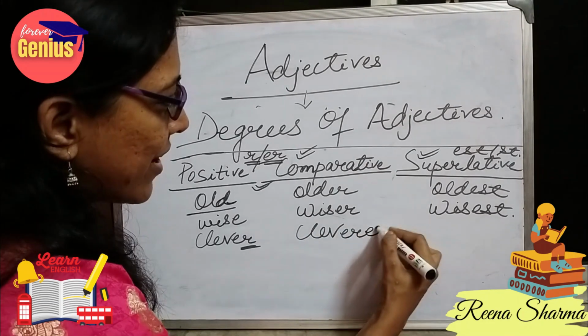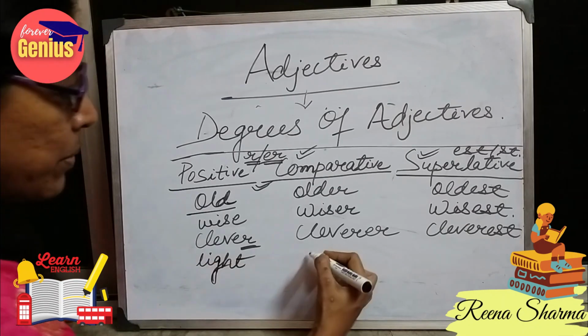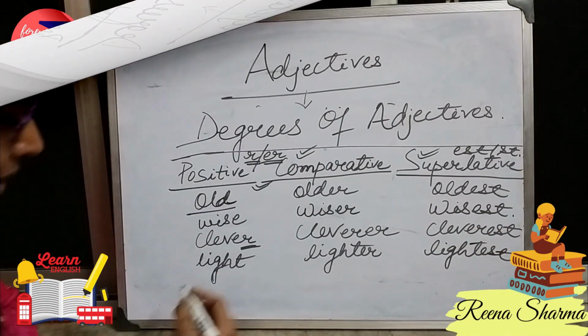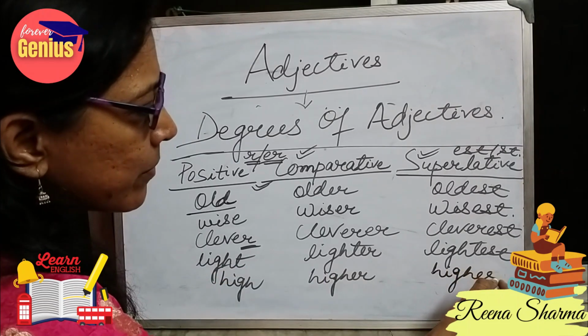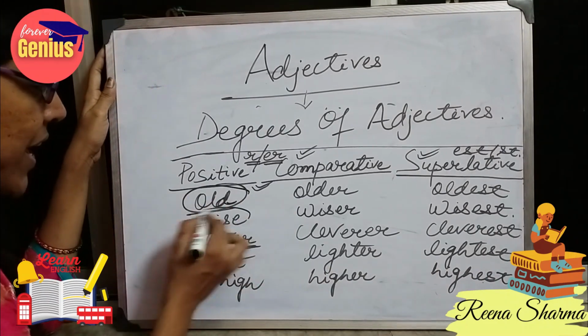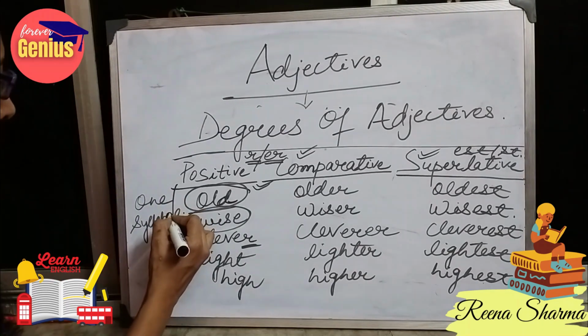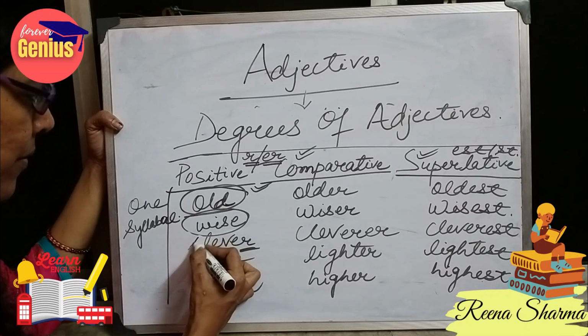Sorry for that. Cleverer, cleverest. If I write here light, it will be lighter, and this will be lightest. If I take another word like high, higher, did you notice one thing, students, that all these words are of one syllable? What is the meaning of one syllable?